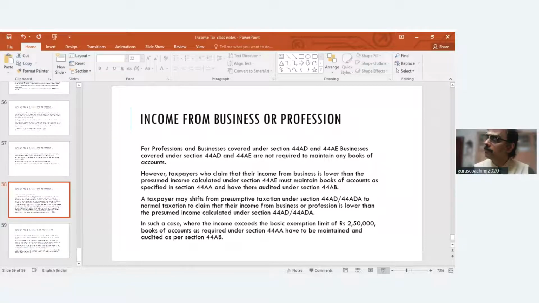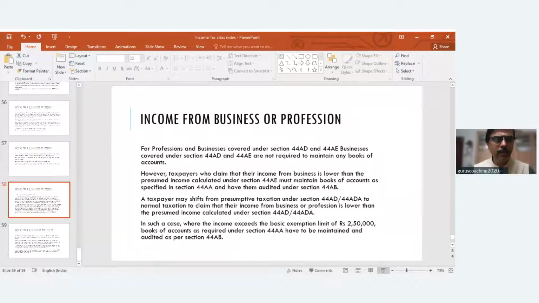It's applicable to individual, HUF, a partnership firm, not an LLP. So this is in regard to a person carrying on a business. 44AD is with regard to a person carrying on a business, and he can be a proprietor, he can be a traditional firm, an individual.